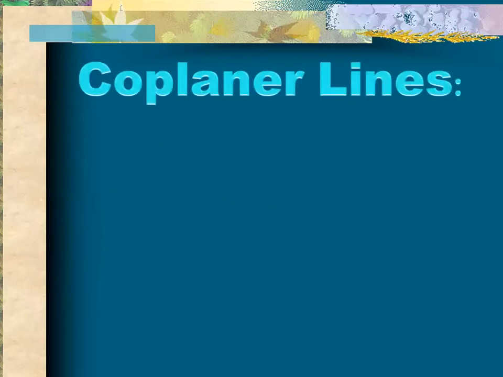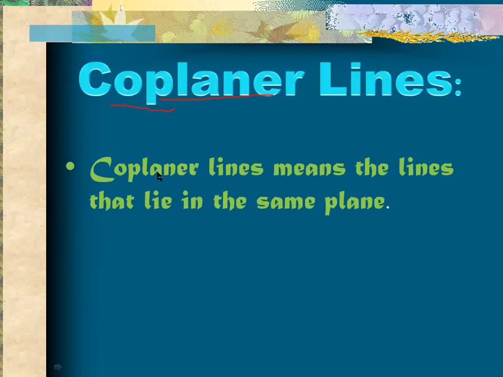Now move on to the last definition, that is coplanar lines. Coplanar means what? If you can see here, the term plane. What is a plane? A plane is a flat surface. Coplanar means same plane. So coplanar lines means the lines that lie in the same plane.